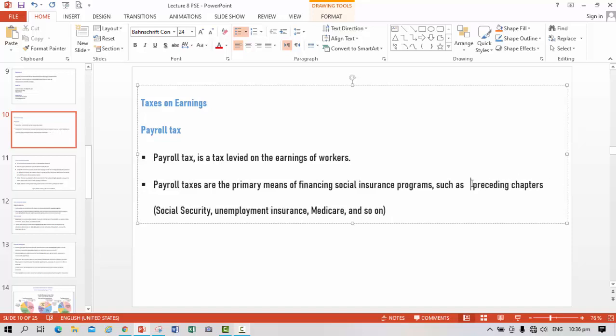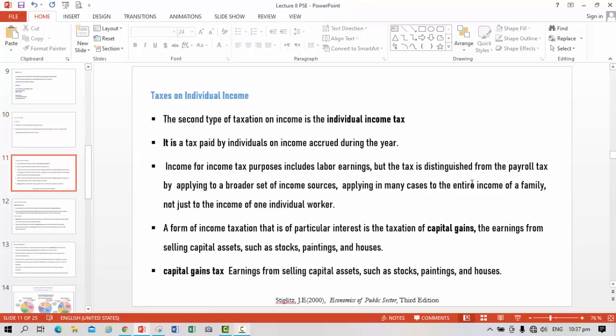The aim of the payroll tax is to finance social insurance programs like Social Security, unemployment insurance, and Medicare, and so on.